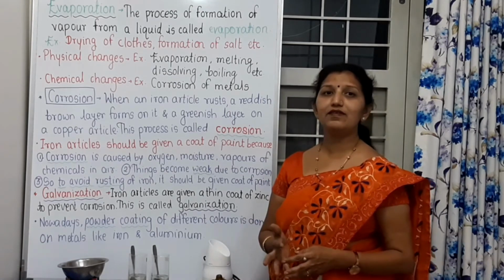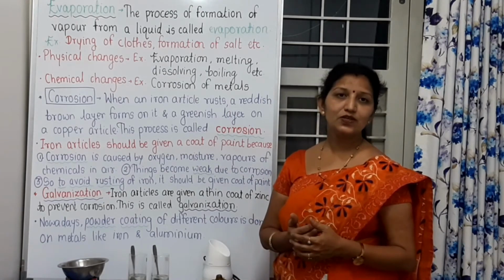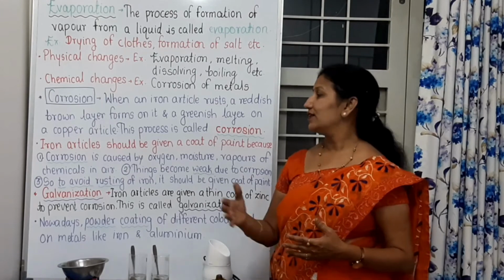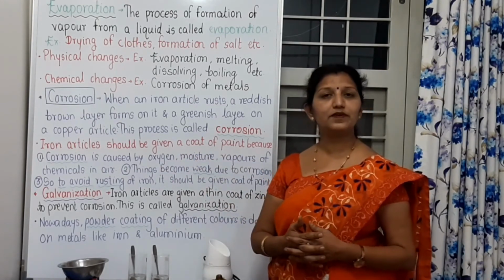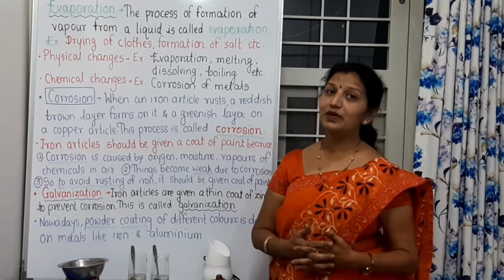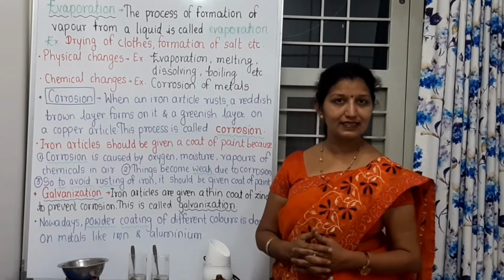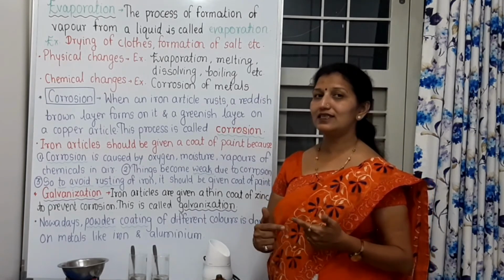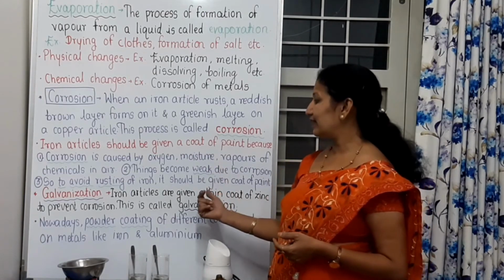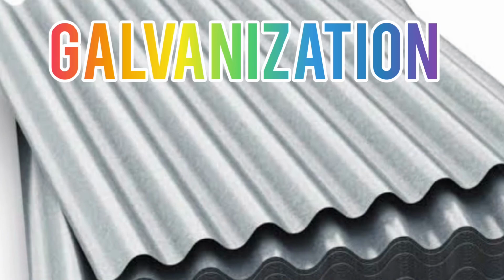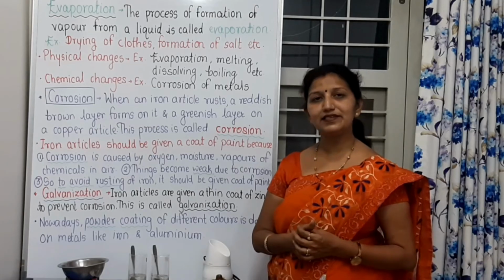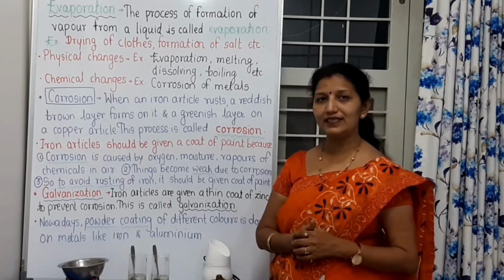That means they have undergone galvanization, so that due to oxygen, moisture and vapors of chemicals in the air, there should be no rusting of those metallic tins. To avoid that corrosion, these tins are given a thin coat of zinc, and this is nothing but galvanization, and we use those galvanized sheets.